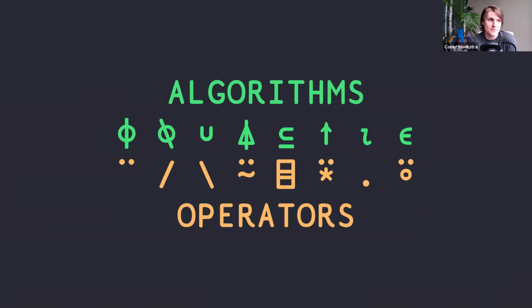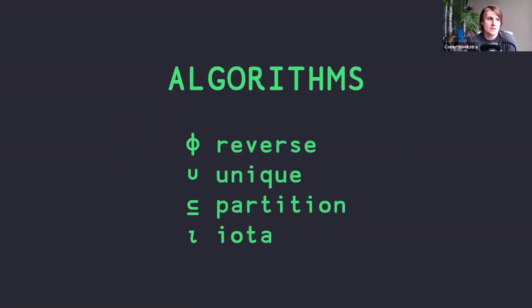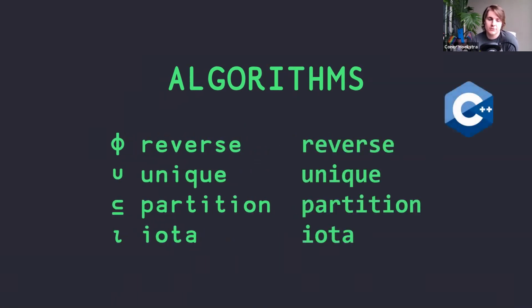And the reason I think of the top line as algorithms is because if we take a look at 4 of these, the names of these functions or algorithms are reverse, unique, partition, and iota. And if you compare these to sibling algorithms from C++, their corresponding names are reverse, unique, partition, and iota. Iota specifically comes from APL. There's one other language, Martin's talked quite a bit about Go. Go also has an iota. It does something slightly different.